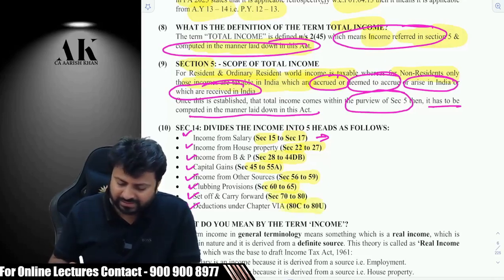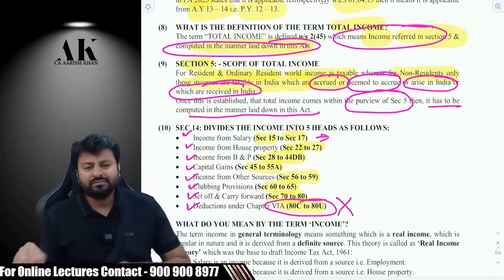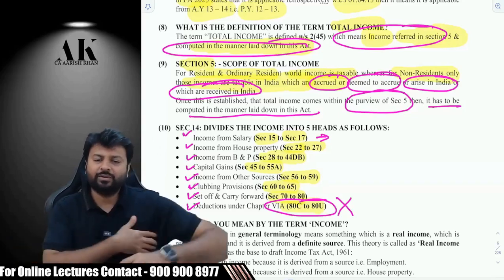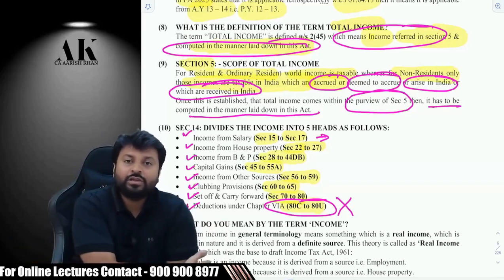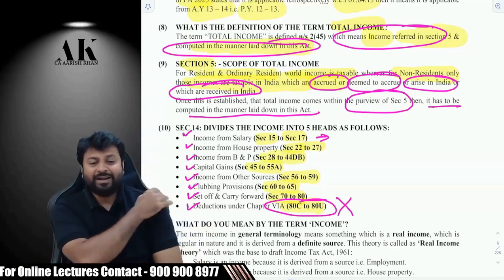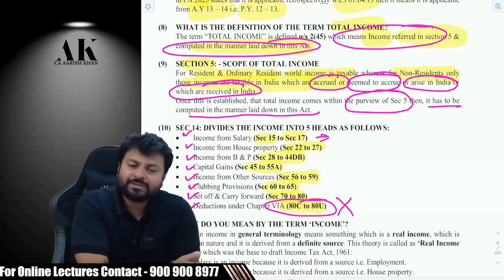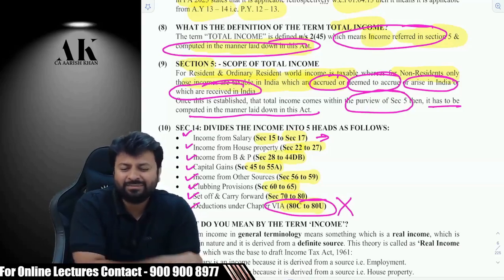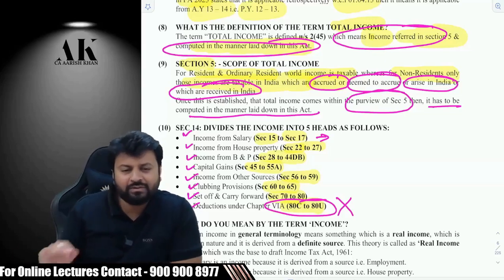Now, all these things, this Chapter 6A, is more or less irrelevant from this year onwards. The reason I am saying this is, you might know that the government has made an amendment that by default everybody has to go in the new regime. Are you aware of that? By default the regime is the new regime, and in the new regime, Chapter 6A deductions are not available. 80C, 80D, all these things are not available. Some of them are available, two or three of Chapter 6A. The rest of them are not. We'll be talking about that later.